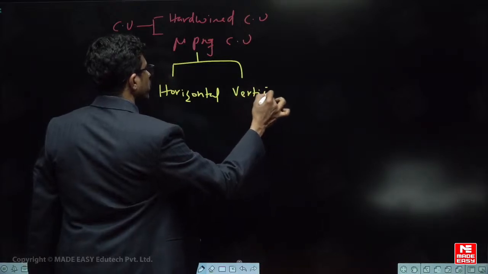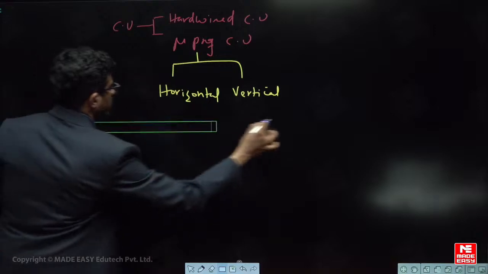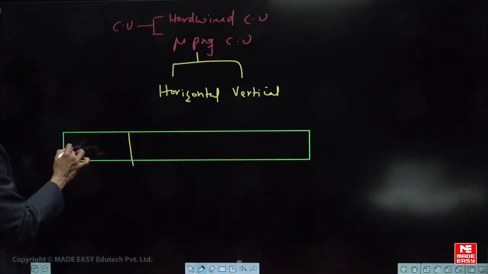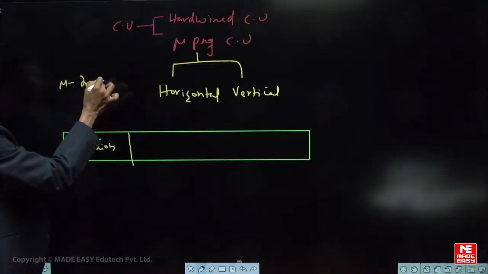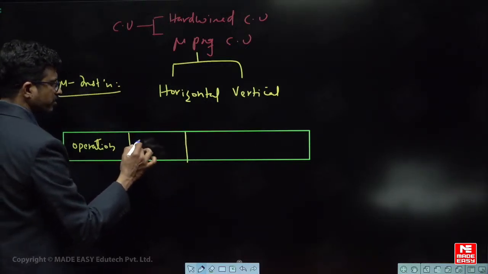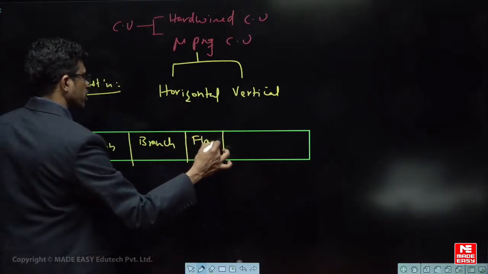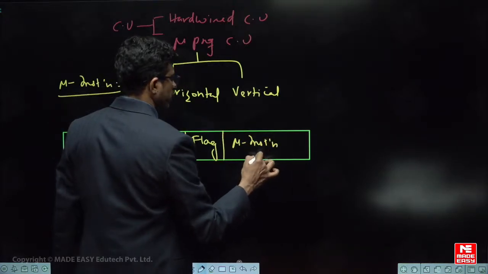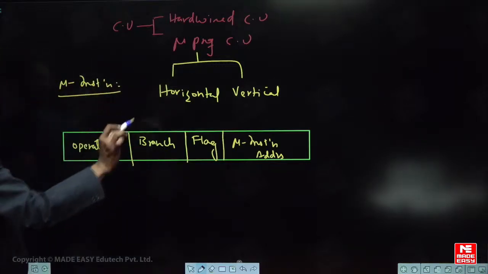Vertical micro-programmed control, horizontal, the only difference is that see this is the instruction format. So in the instruction format there are different fields. This one is the operation field of the micro instruction. So this is the micro instruction format, right? So you'll have the branch condition, this is the flag condition, and this is the next micro instruction address. Okay, fine. So here this is the micro instruction format.